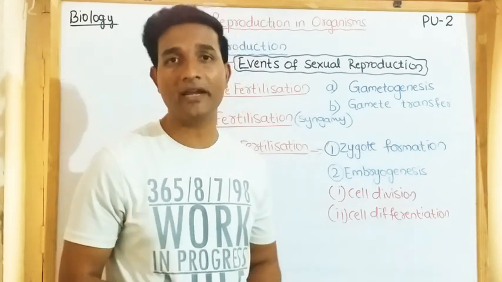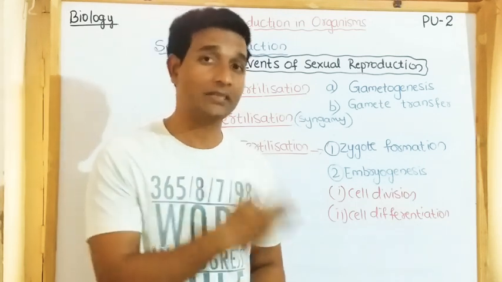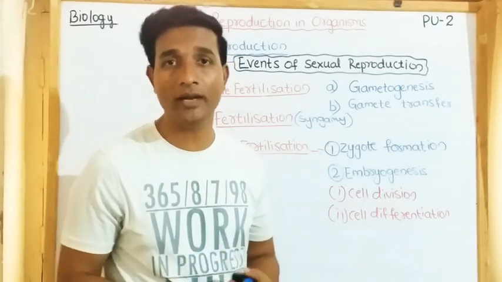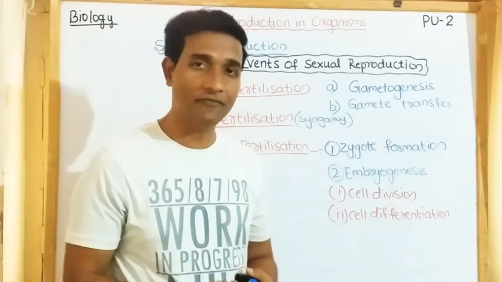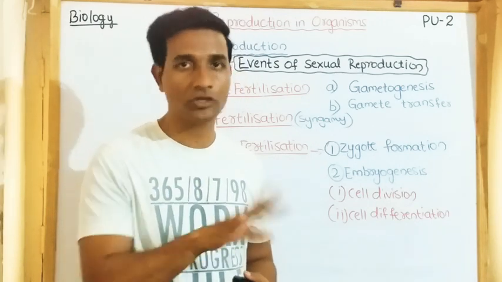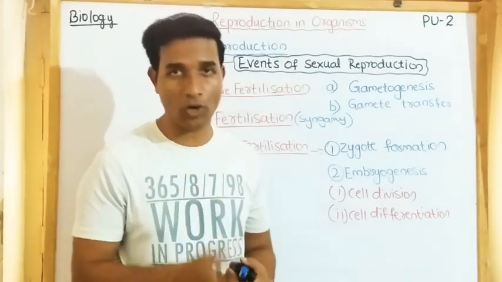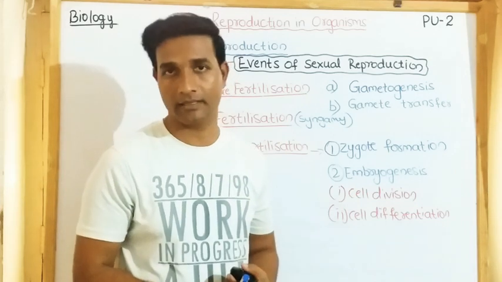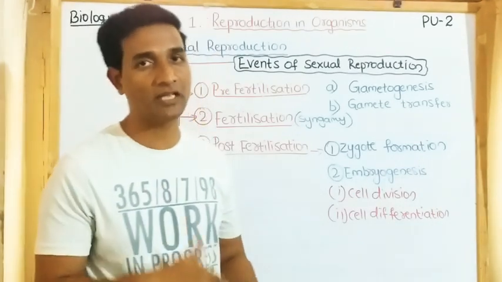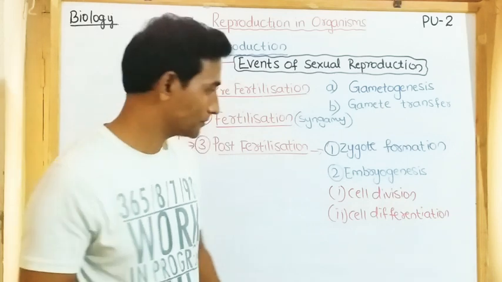Cell division depends upon whether the plant is haploid or diploid. As I discussed earlier, if the plant body is haploid, then the gametes are formed by meiosis, and then the zygote is formed by the fusion of both haploid gametes. And as the plant body is haploid, there should be meiosis during zygote formation. So likewise, it depends upon whether the life cycle is haplontic, diplontic, or haplodiplontic.